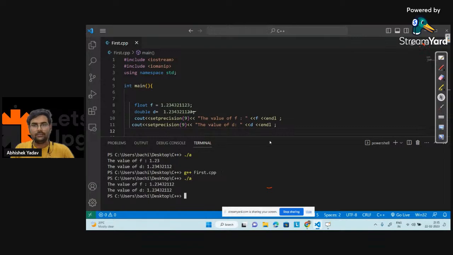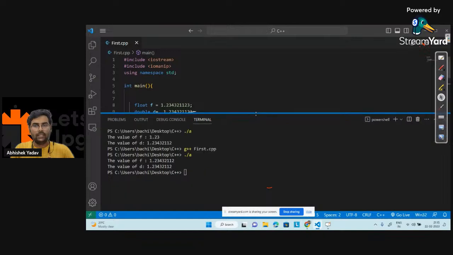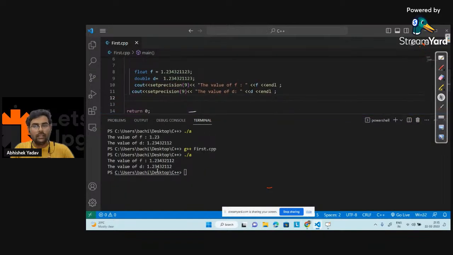So here we are getting the output, and you can see we are getting the correct output. Why? Because the data is stored here. But what is happening behind the scenes is that set precision is taking control.